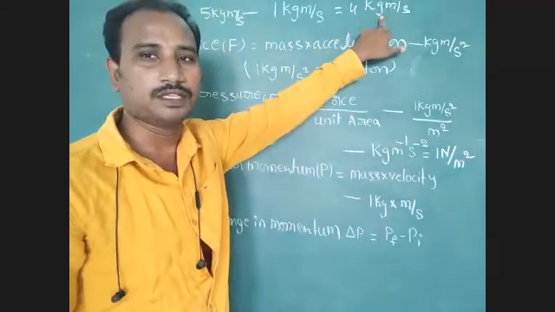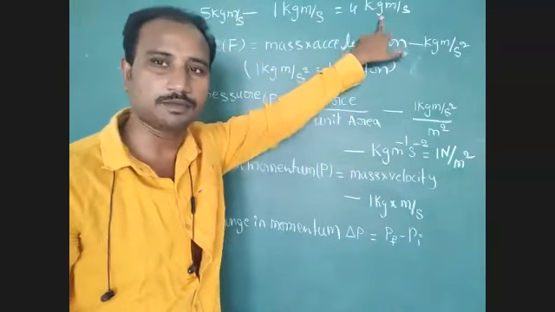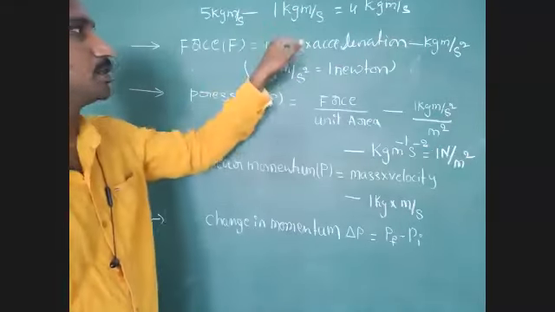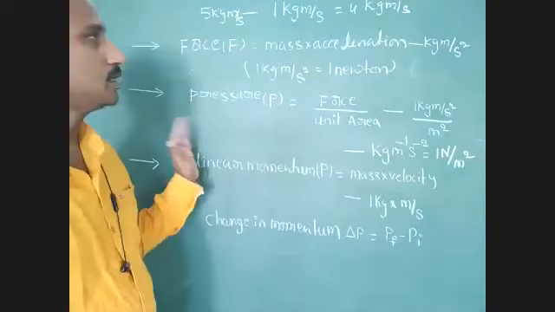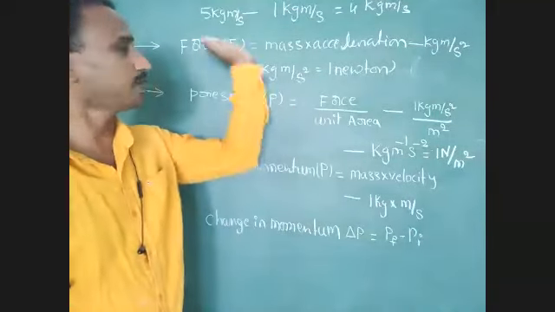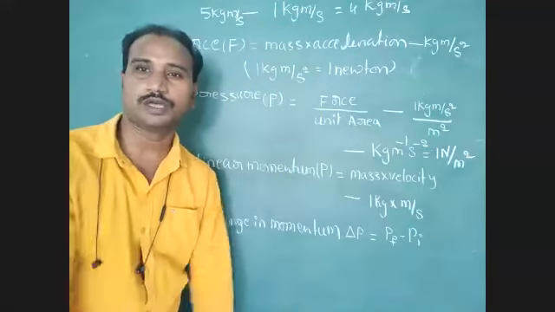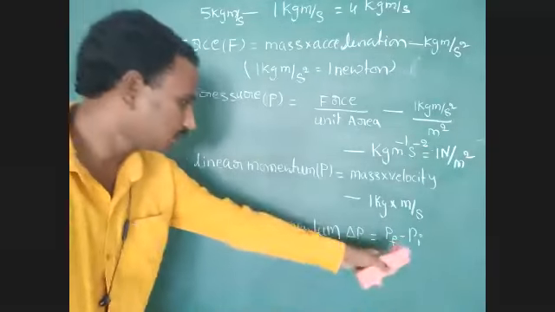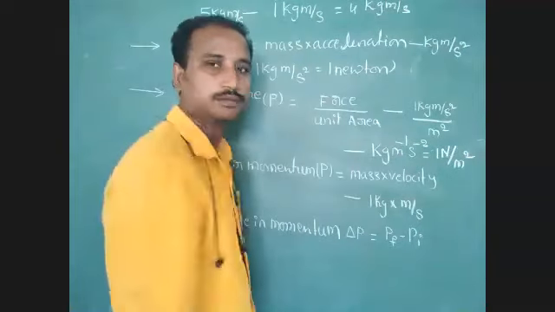So for which operation do we have to apply this condition? For addition and subtraction. Students, don't forget this point. For addition and subtraction, we cannot change the unit. 5 kg meter per second minus 1 kg meter per second equals 4 kg meter per second. Now we have to explain the derived physical quantity for change in momentum. Same only. Yes or no?